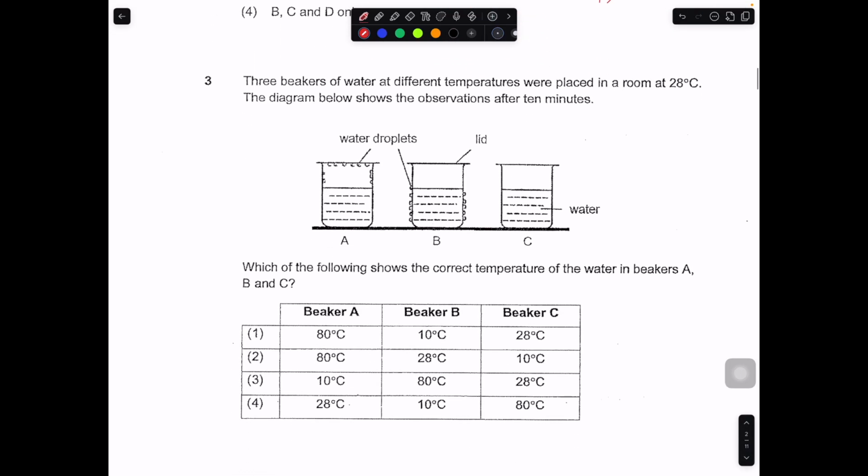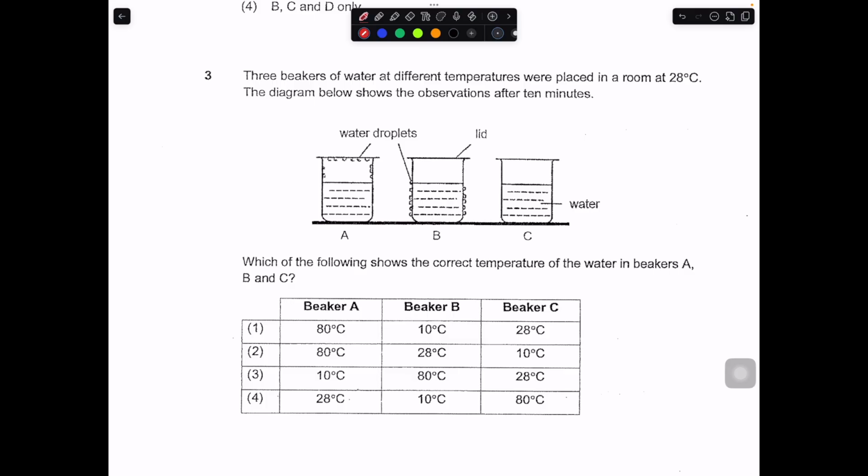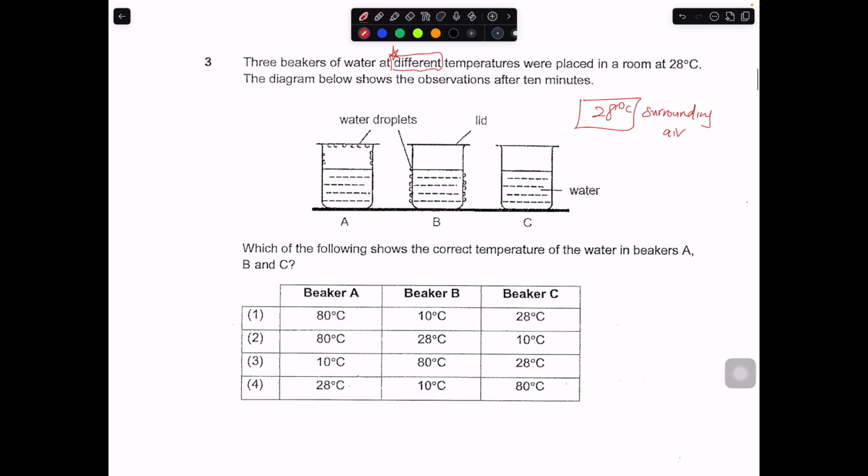Now we move on to question 3. Three beakers of water at different temperatures are placed in a room at 28 degrees. So it's trying to tell you that the surrounding air is 28 degrees Celsius. The diagram shows the observation after 10 minutes. So after 10 minutes, you can see the water droplets on the inside. This one is on the outside. And this one has no water droplets. These are the observations.